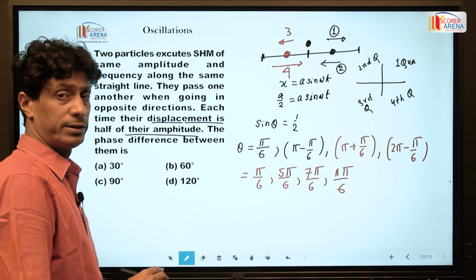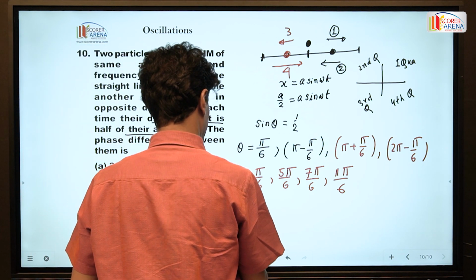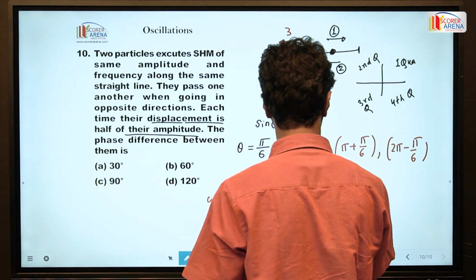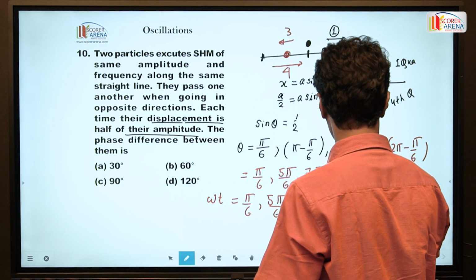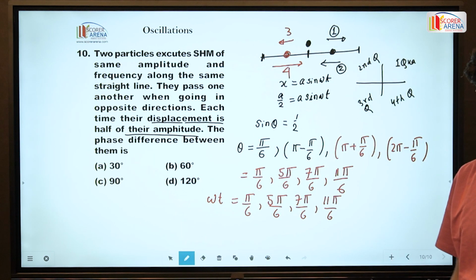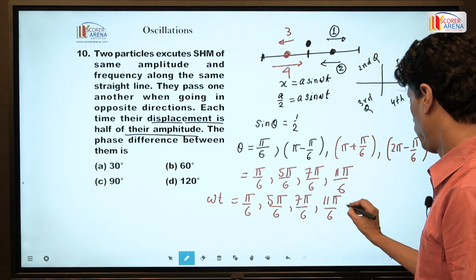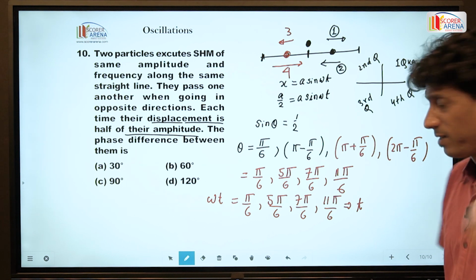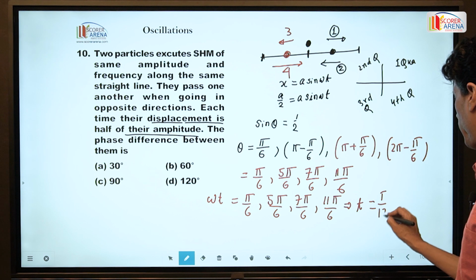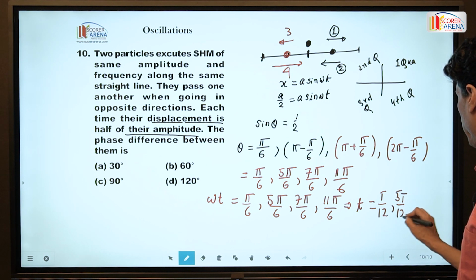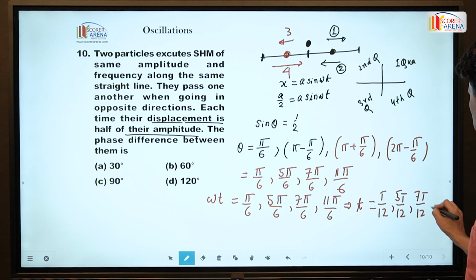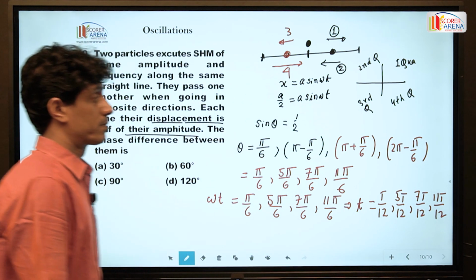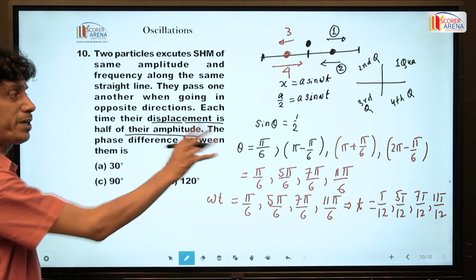And similarly, theta means omega t, and omega t is equal to pi by 6, 5 pi by 6, 7 pi by 6, 11 pi by 6. So in this way, we can find the four instances: T by 12, 5T by 12, 7T by 12, 11T by 12. So this is very important.